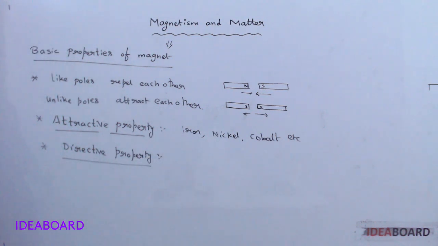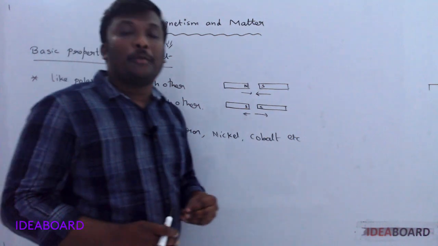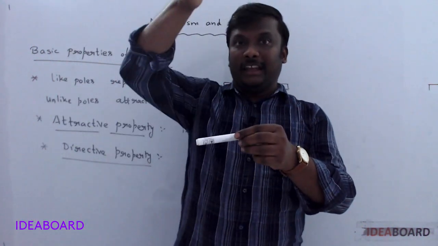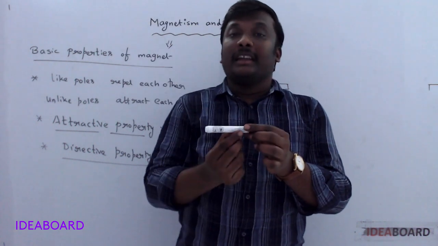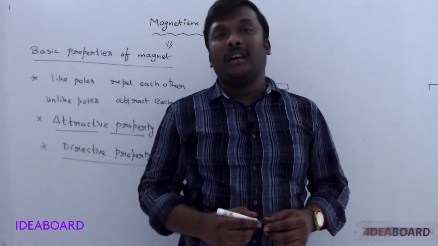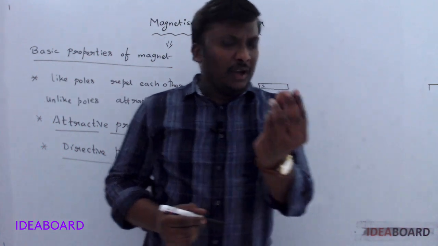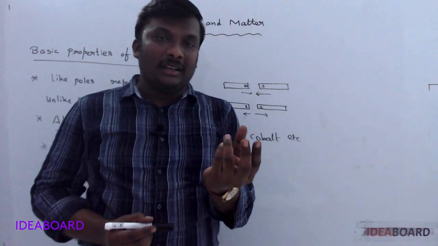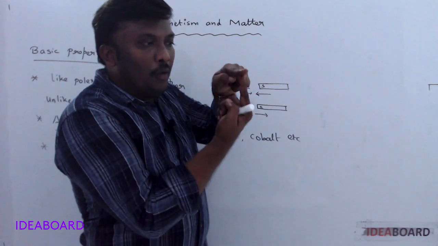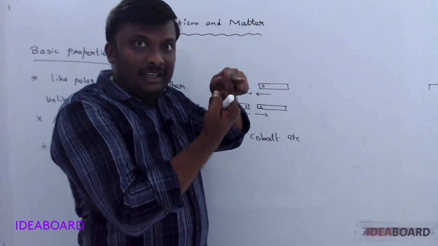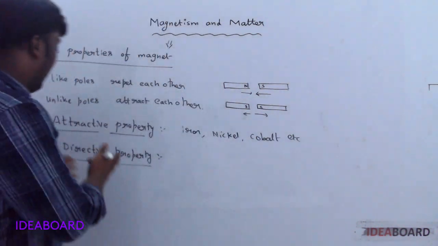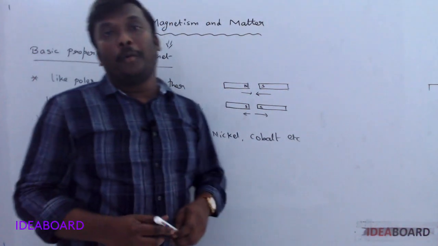What is the next property? Directive property. Directive property means if you take a bar magnet and it is suspended freely in air, then this bar magnet always shows the north and south directions of the earth. Okay, I think we are using the compass now. On a compass needle, a small magnet is pivoted. This small needle always shows the north and south directions of the earth. So that is the property called directive property.